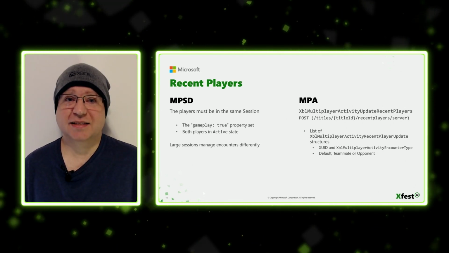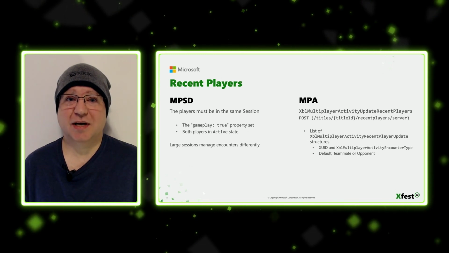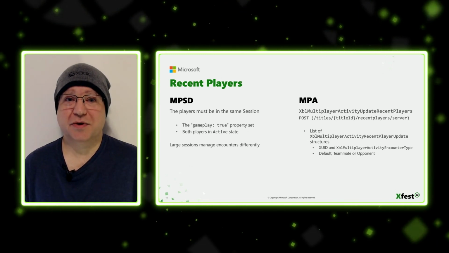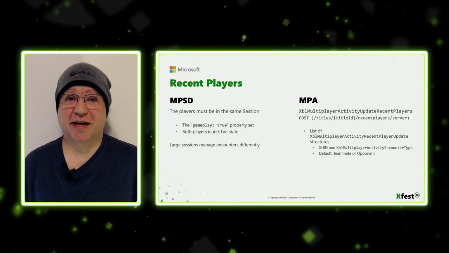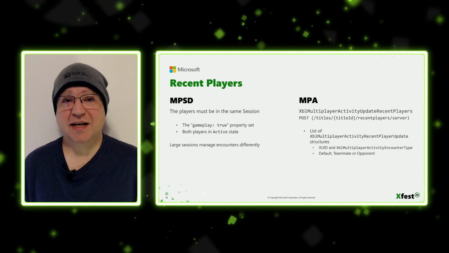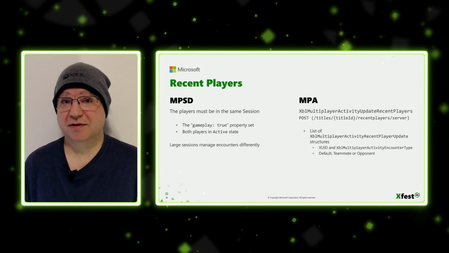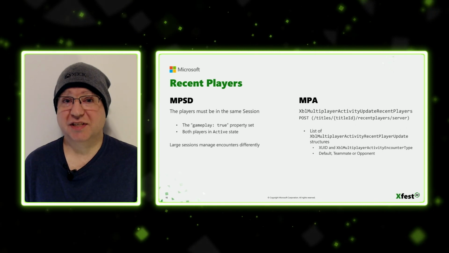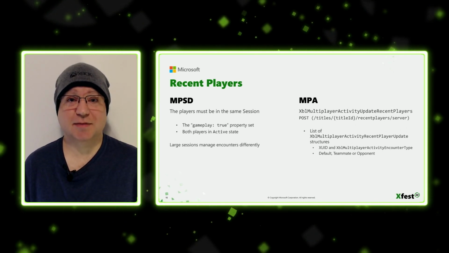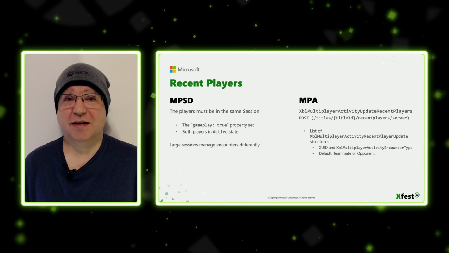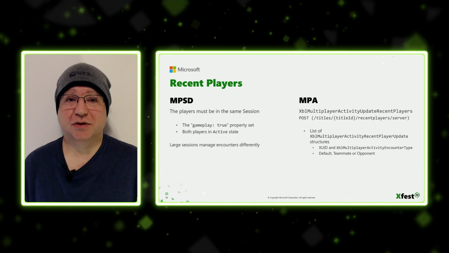For MPA, the title needs to call XBL multiplayer activity update recent players with a list of XBL multiplayer activity recent player update structures. Now, this structure only has two fields: the ZUID of the user that's been encountered and an encounter type, which is specified by the XBL multiplayer activity encounter type enum. This should be done for each new game session and include encounters for each user playing in the session.